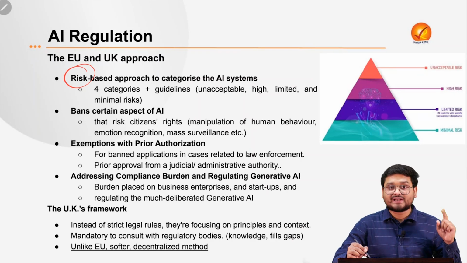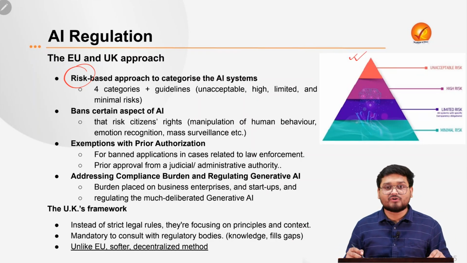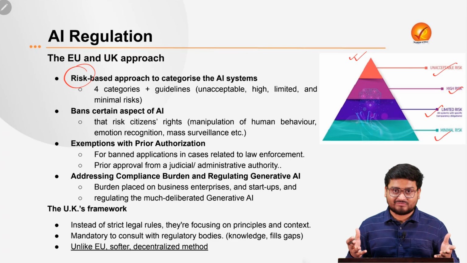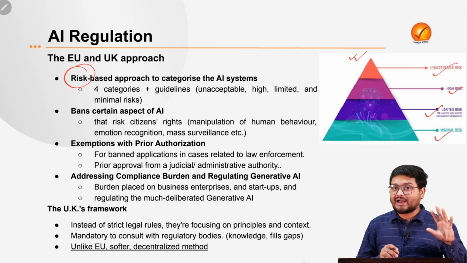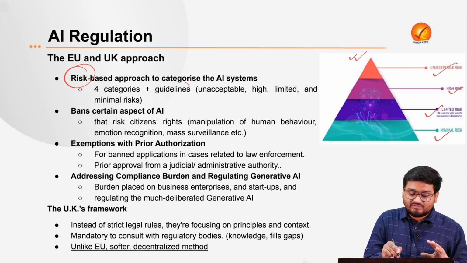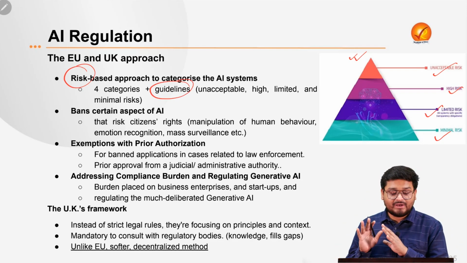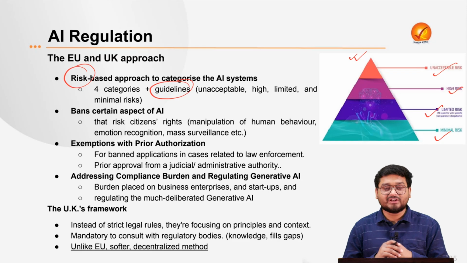Firstly, it categorizes this risk in a pyramidal form. At the very top, we have unacceptable risk, then high risk, limited and minimal risk coming from AI platforms. This is a good way of categorizing AI risks, and there are also comprehensive guidelines as to how these risks will be governed by the nations.